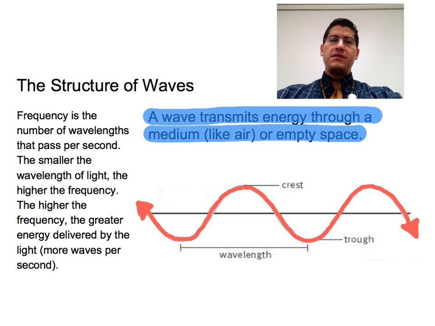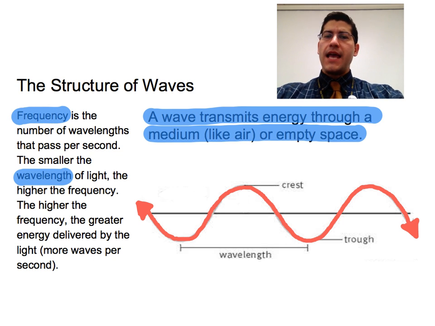The amount of energy delivered depends on how many waves are transmitted. And when we're talking about light waves, that's determined by two things that are directly related to each other: wavelength and frequency. Look at this diagram of the structure of a wave. Every wave has crests, the highest points, and troughs, the lowest points. The distance from crest to crest, or from trough to trough, is the same and is called a wavelength. All light, or electromagnetic radiation, travels at the speed of light, but different types of light have different wavelengths.